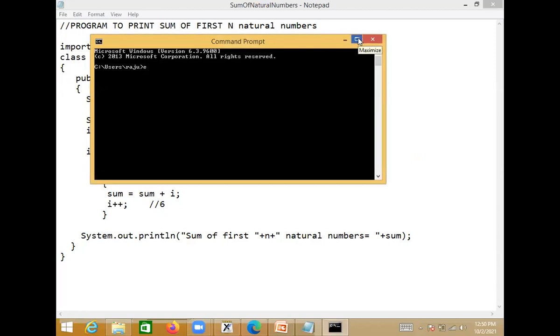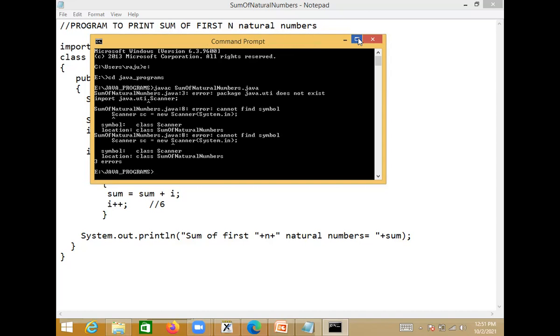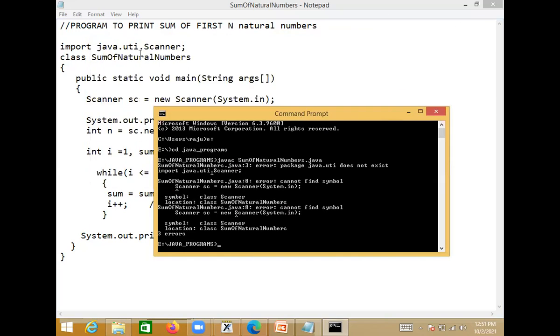Right, so go back to E drive. Okay, change your directory to Java programs. Okay, now compile here. Javac sum of natural numbers dot Java. Okay, your program is being compiled here. Yeah, so there is an error: I skipped the util, java dot util dot Scanner.